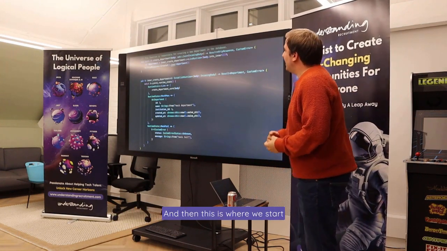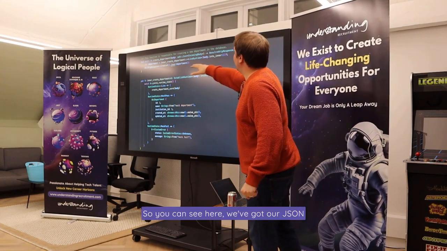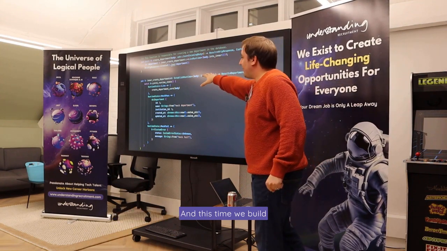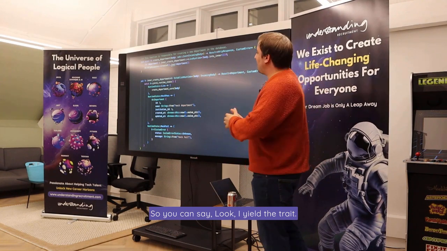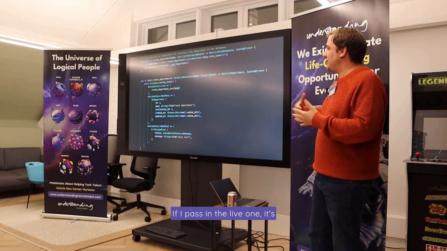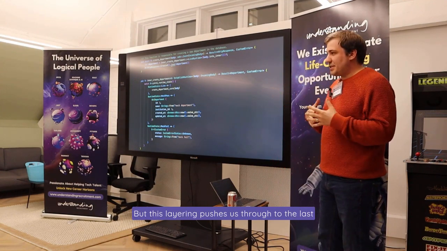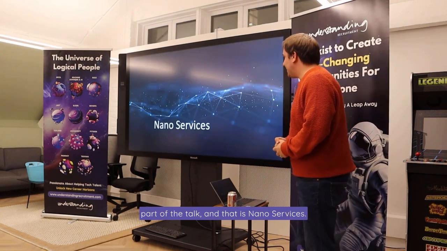And then this is where we start to work on layering our things. So you can see here we've got our JSON web, we've got our incoming body, custom errors again, and this time we built our own established runtime traits. So you can say, look, I yield the trait. If I pass in a mock, it's going to pass back something. If I pass in the live one, it's actually going to run the actual code. But this layering pushes us through to the last part of the talk, and that is nanoservices.